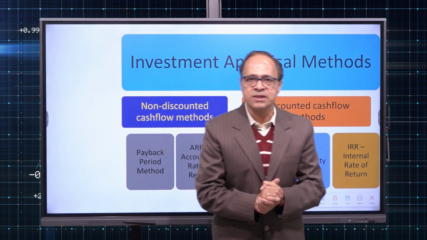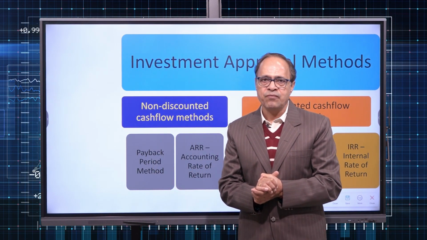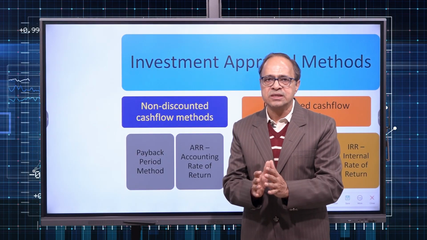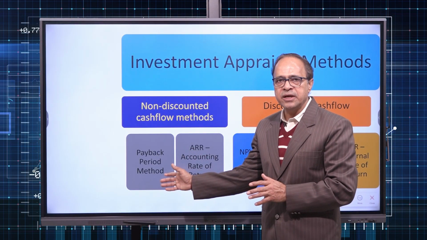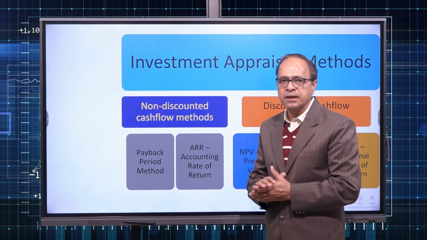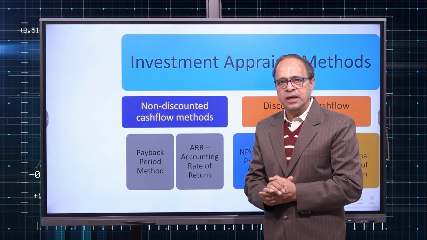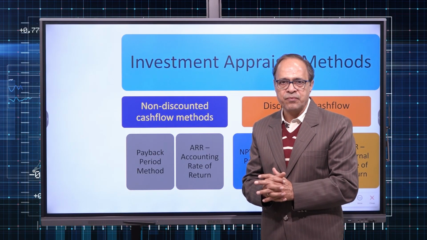Non-discounted cash flow methods are the ones in which time value of money is not considered. That means absolute or monetary value is considered for evaluation. And in this category we have payback period method and ARR, that is accounting rate of return or average rate of return. ARR method is also known as return on investment method.